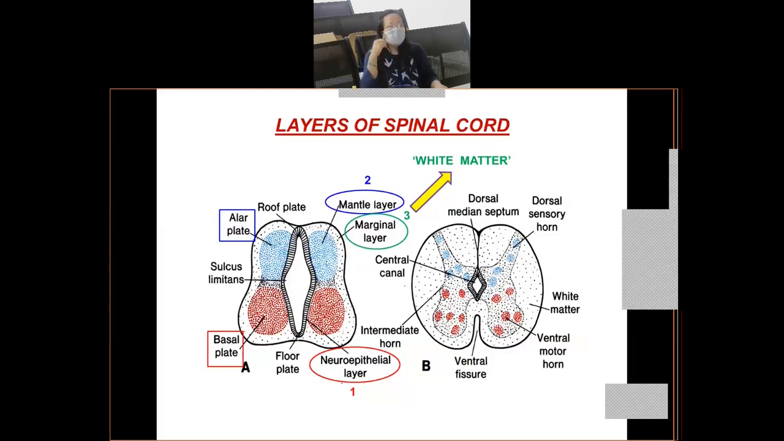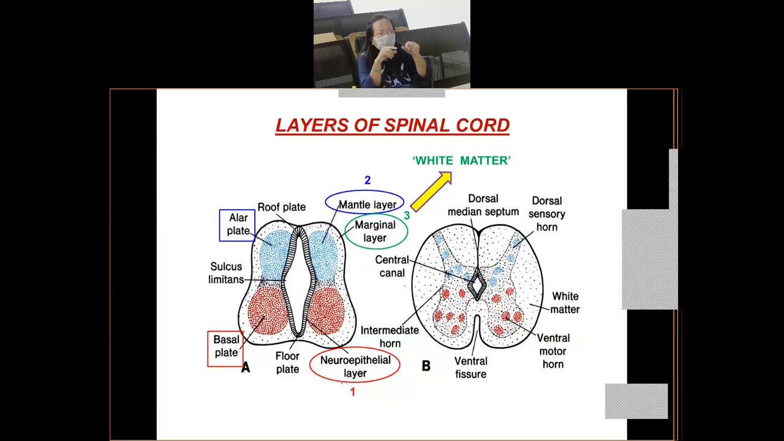Now outside the mantle layer, you will see another layer here which is called the marginal layer. I will tell you what the marginal layer is and how it is formed. So let us first concentrate on the mantle layer for now. On either side of the neural tube, you will see that there are thickenings.